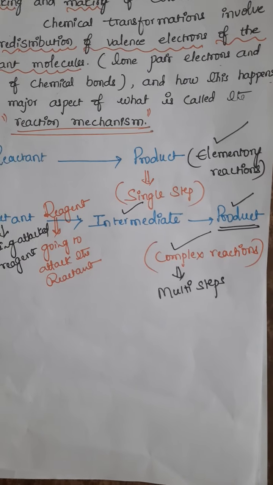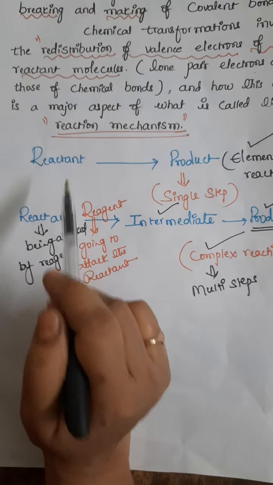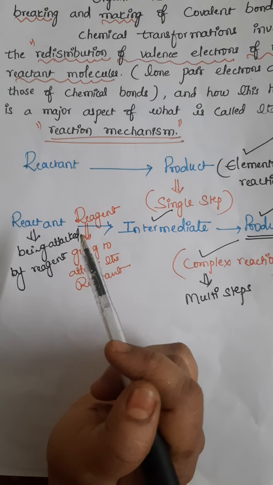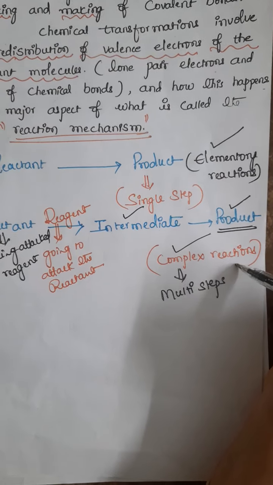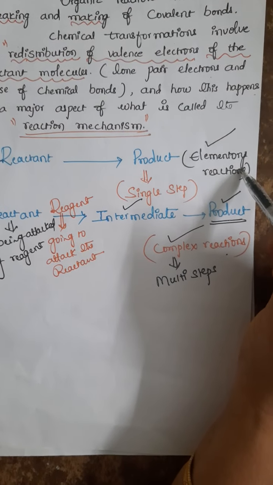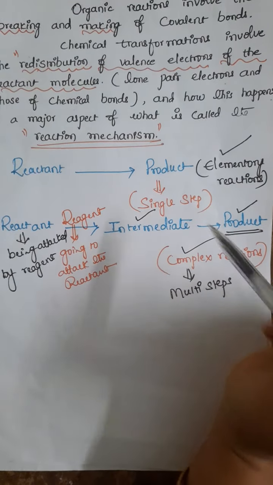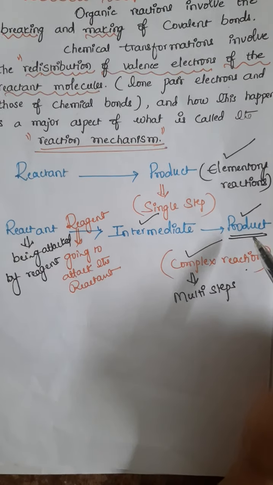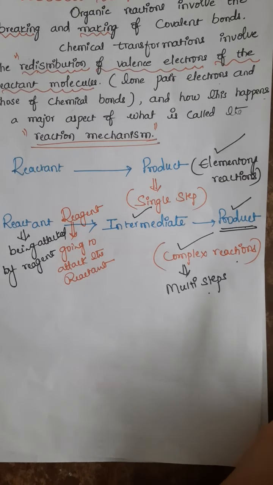Now I hope you understood. See here students, two types of reactions are there in the organic reaction mechanism. One is the elementary reaction, one is the complex reaction. Elementary, in the sense I said, means the reactant is directly converted into product in a single step. If the reactant is converted into product in multiple steps, then it is said to be a complex reaction.